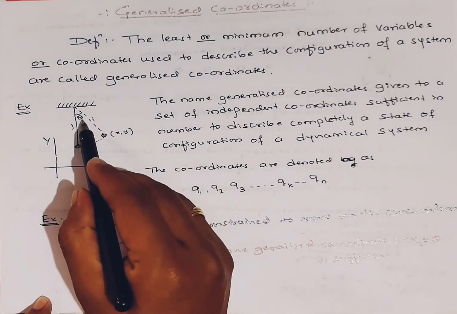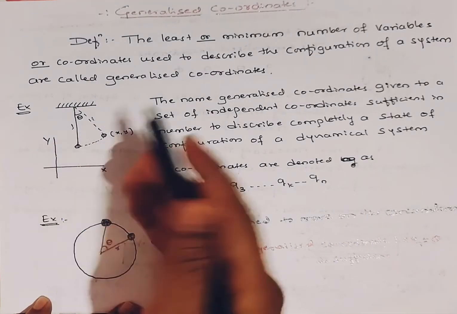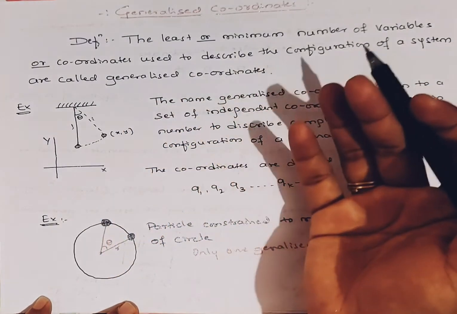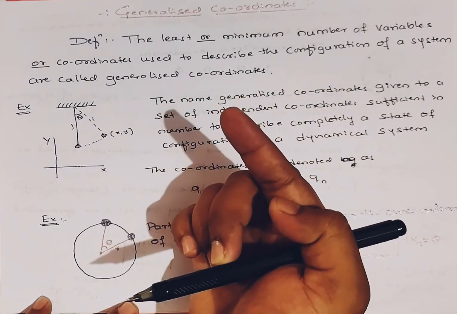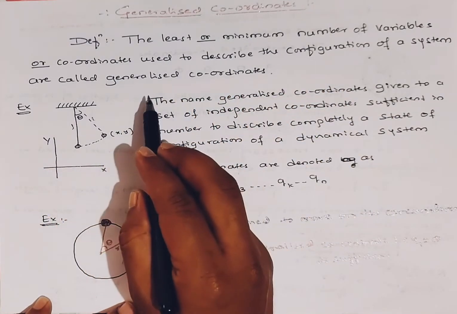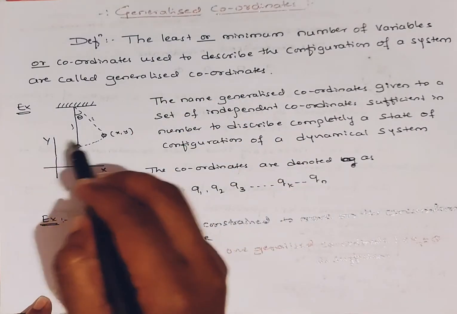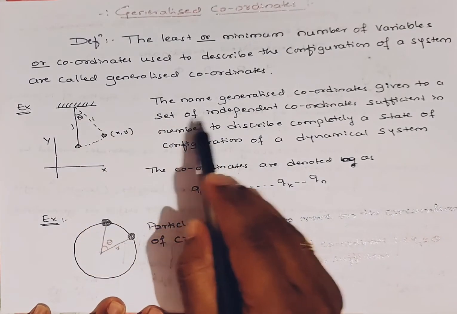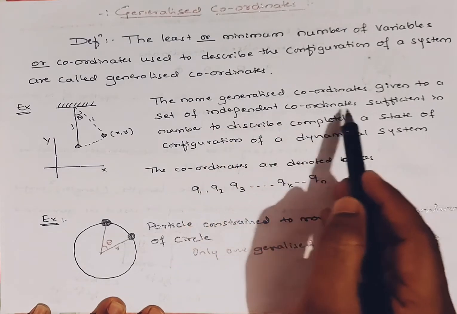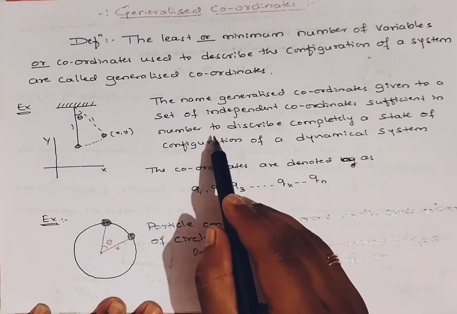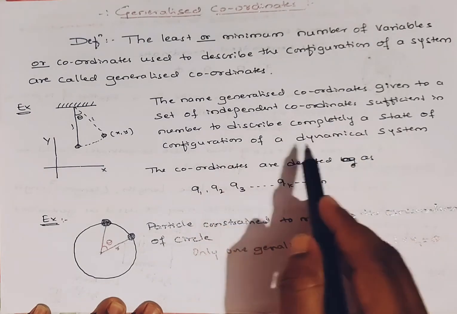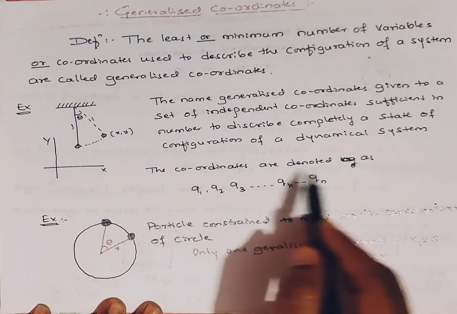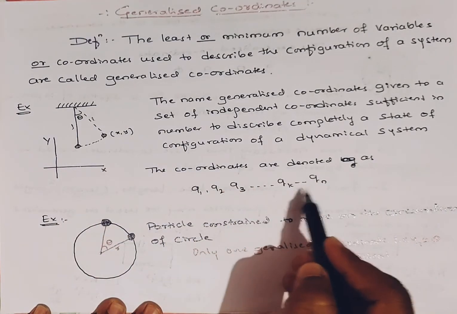So that is generalized, right? Here we have taken a generalized quantity in spite of taking x, y. Similarly, in spite of giving three different pieces of information, I am going to take only one, that is generalized information. So here also we take generalized coordinates. In spite of taking x and y, I am taking theta, right? Now the name generalized coordinates is given to a set of independent coordinates, sufficient in number to describe completely the state of configuration of the dynamic system. The coordinates are denoted as q1, q2, q3 and so on up to qn.